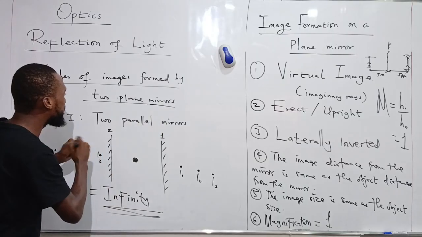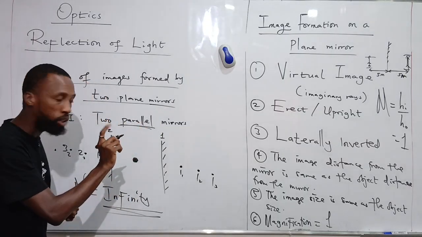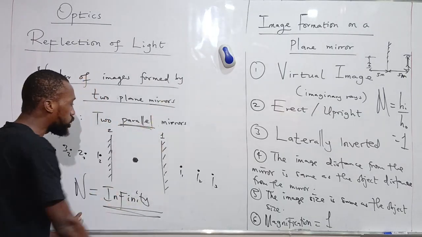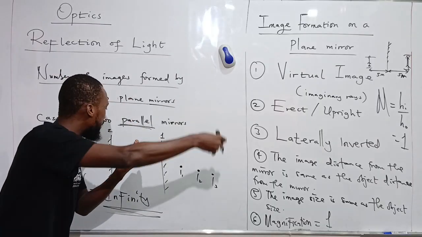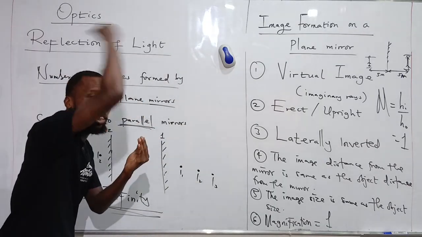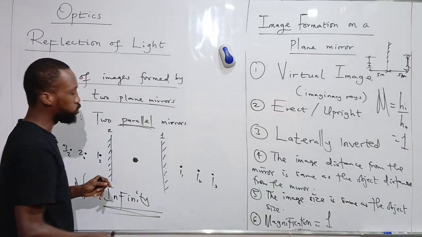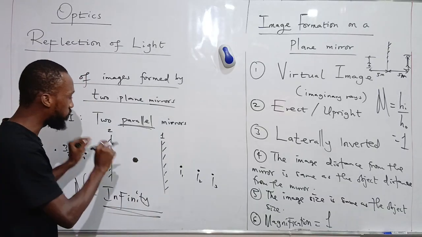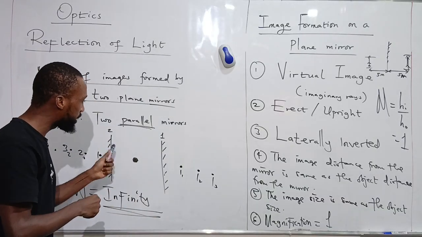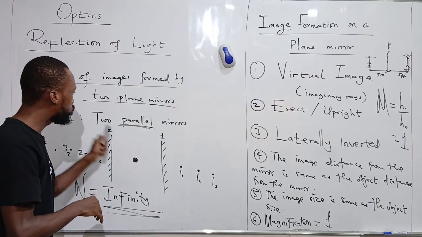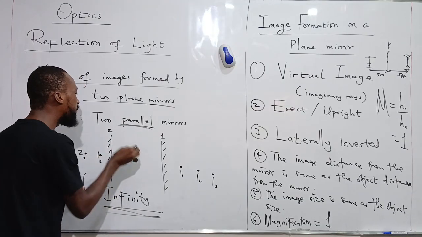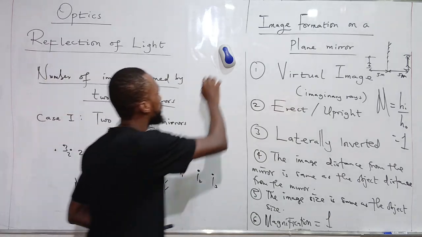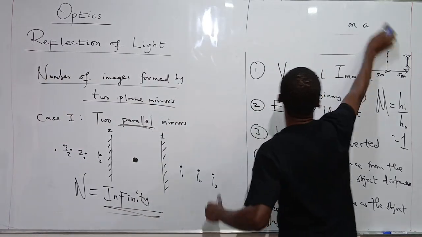So when two mirrors are parallel, that's the key word. When two mirrors are parallel to each other and an object is placed between them, then there will be an infinite number of images produced by the two mirrors. And that's all. That's the very first case you should know. Please take note of this. Very important. Two parallel mirrors will produce infinite images of an object placed between them. Let's look at the second case.